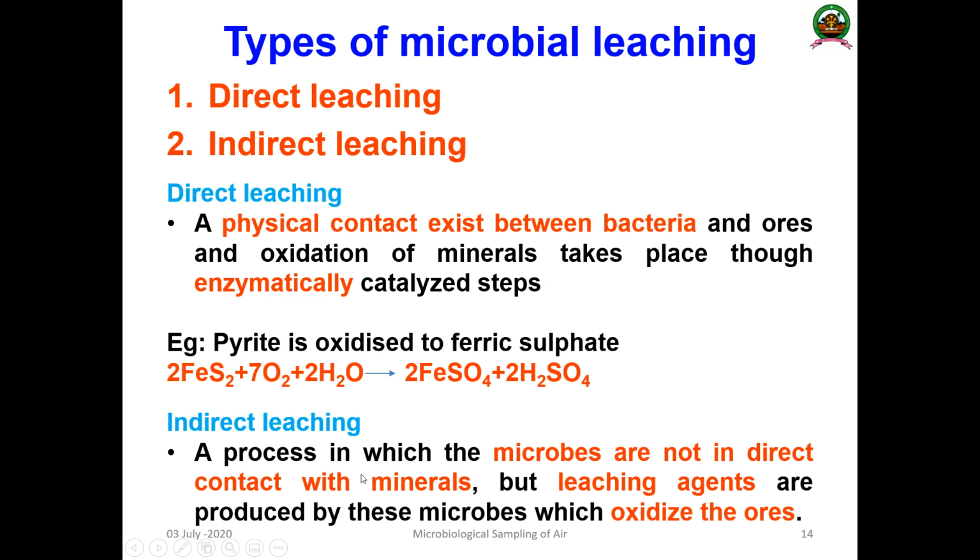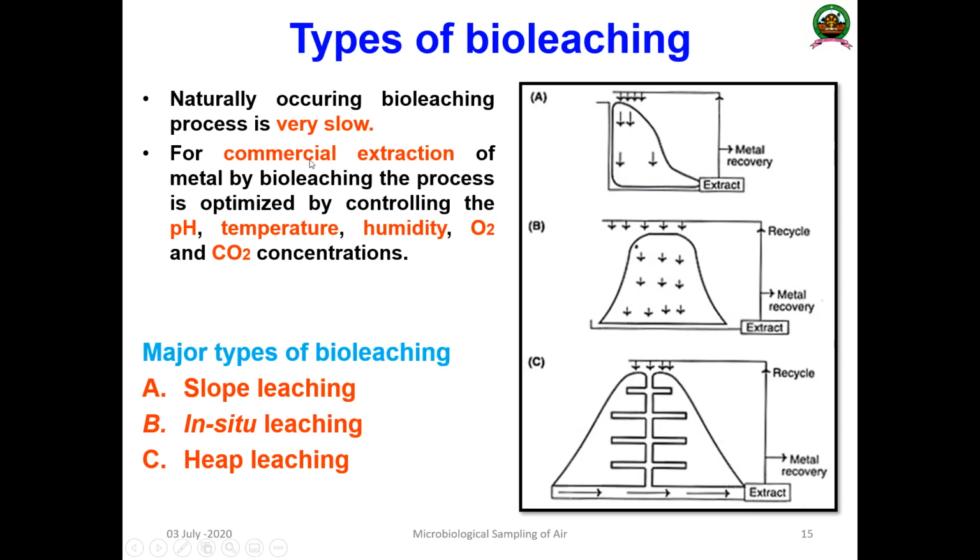Okay, in this process the microorganisms are not in direct contact with the minerals, but the leaching agents produced by these microbes oxidize the ore. That is the different types. Another important thing: the naturally occurring leaching process is very, very slow. For a commercial process, I have already shown you the commercial power plant, the pH, temperature, humidity, oxygen and carbon dioxide concentration should be adequately regulated to do the bioprocess. So that is the important aspect.